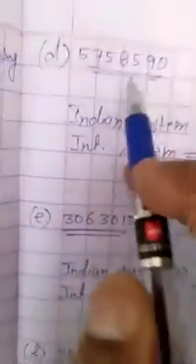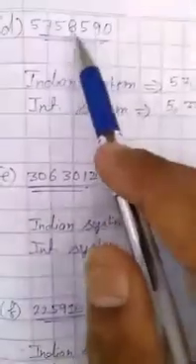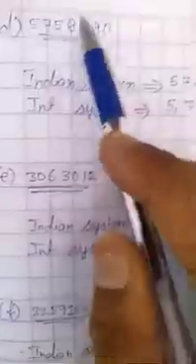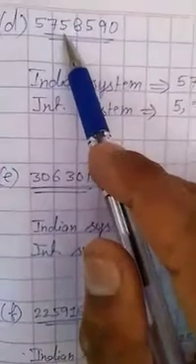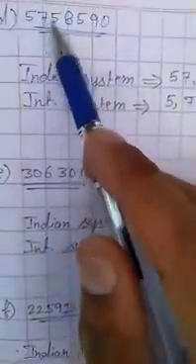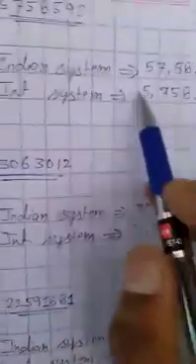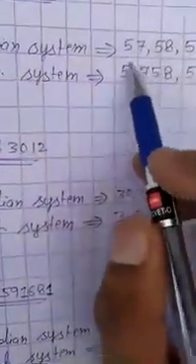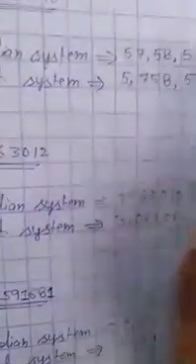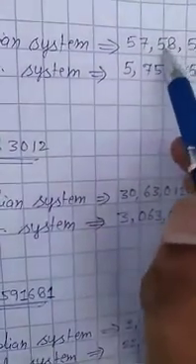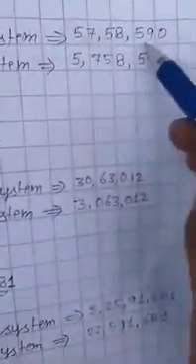Now we will do question number D. Question D is 5758590. In the Indian system we will read ones, tens, hundred, thousand, 10,000, lakh, 10 lakh. So this is 57 lakh 58,590. We write a comma after 57, a comma after 58, and then 590.